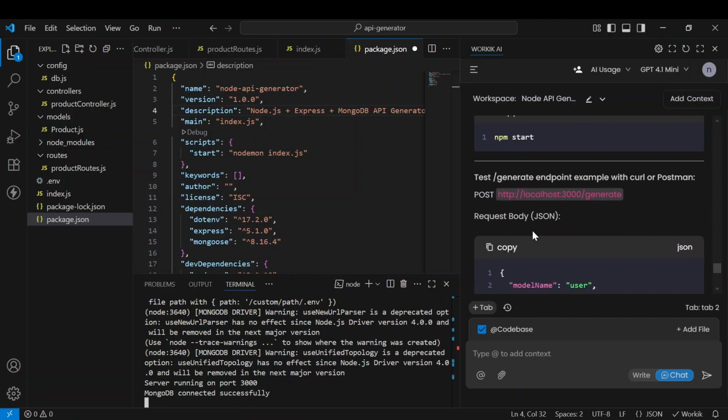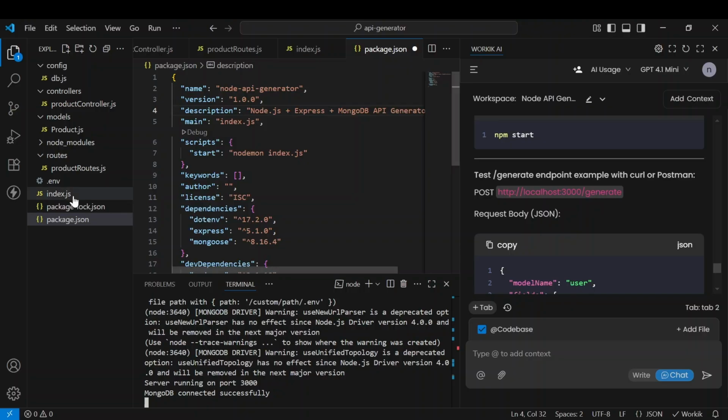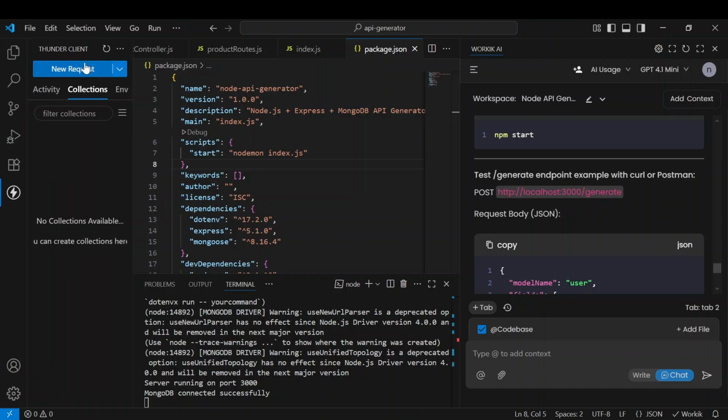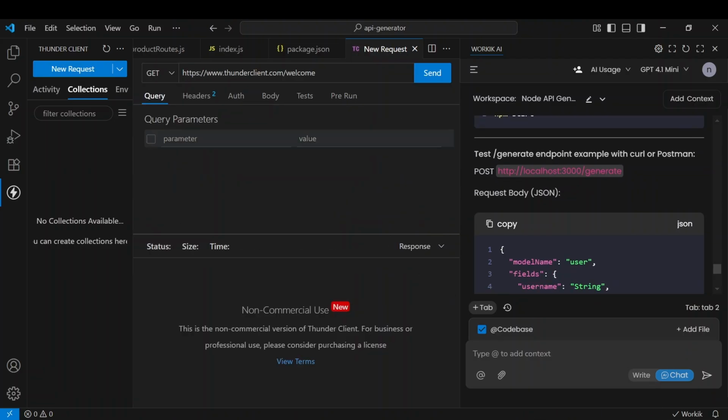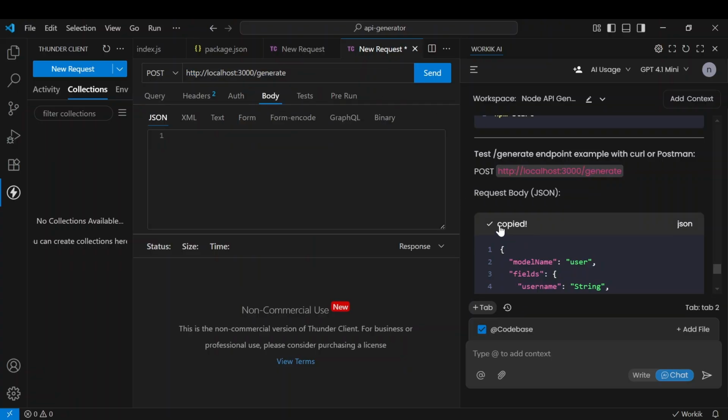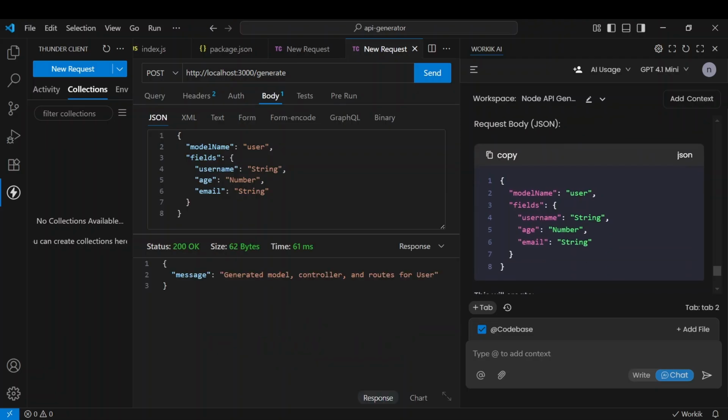Now for the exciting part. Let's test the API generator we just built. We're going to send a POST request to our /generate endpoint. In the body, we're defining a completely new model, in this case, a user model with fields for username, age, and email. We hit send.